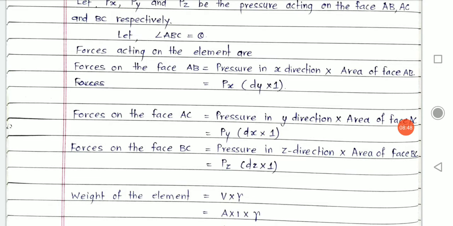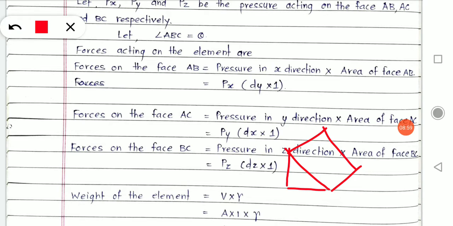Once we know the forces, we will calculate the weight of the element, because I am assuming this triangular arbitrary wedge. I understand it is a very small element, still it carries some weight, which will be acting in a downward direction.